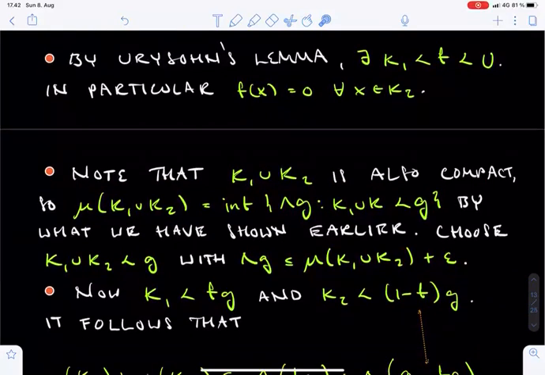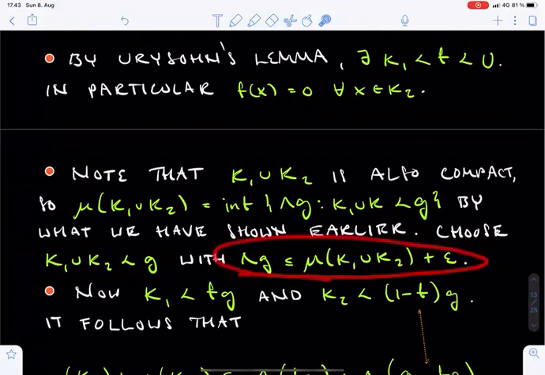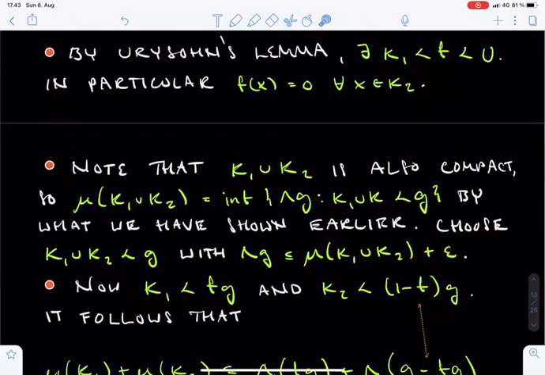By this formula, we may find a function g which dominates the union of K1 and K2, and such that lambda of g is no larger than mu of K1 union K2 plus epsilon. Here epsilon is any positive number.